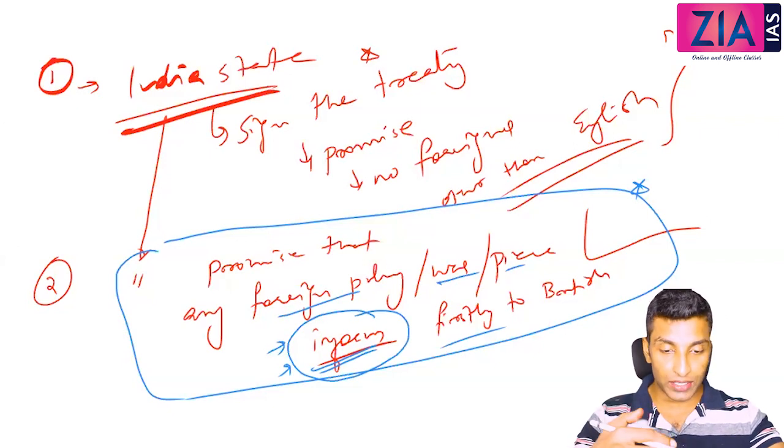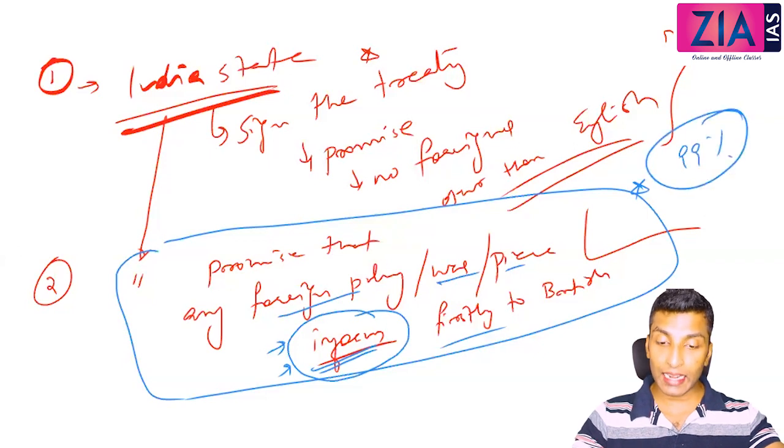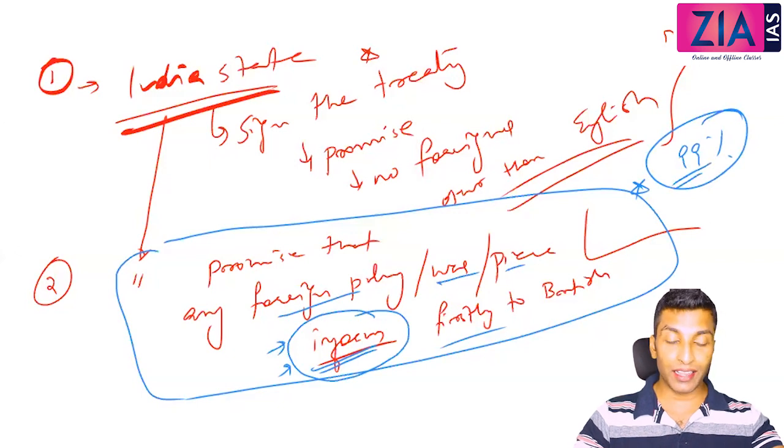If I had not discussed this point here, I'm sure if I put this question in the WhatsApp group, you all would talk about the first Anglo-Mysore War, second Anglo-Mysore War, and third Anglo-Mysore War. This is what exactly happened with 99% of the students. People will never see that word pact. What is that pact talking about? It is nothing but the subsidiary alliance. So the question is purely about subsidiary alliance.